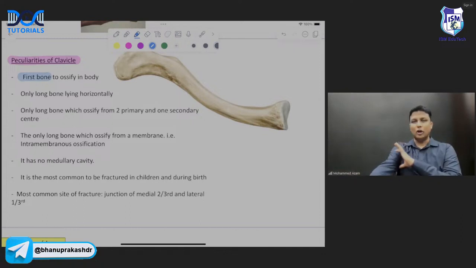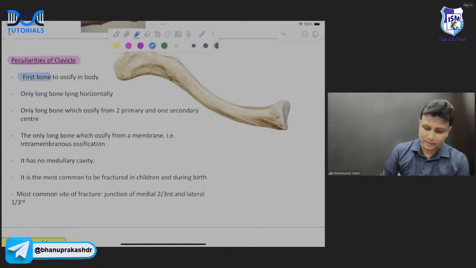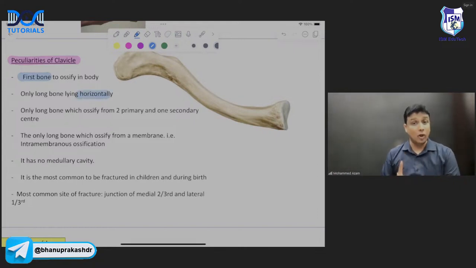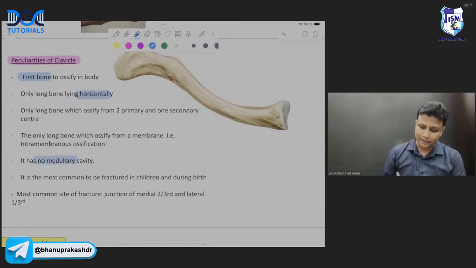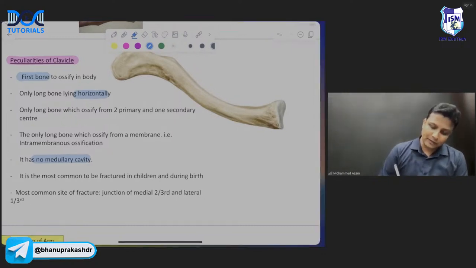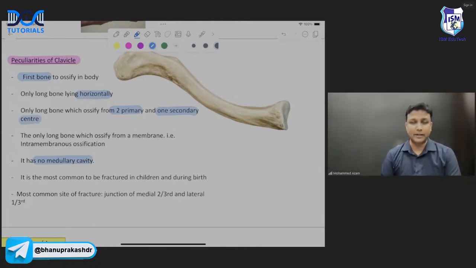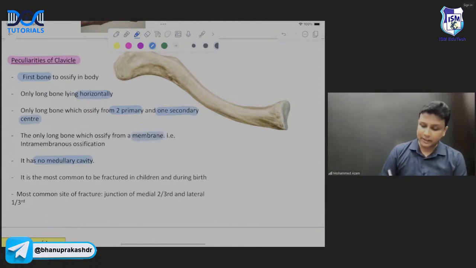If you see all the long bones in our body, they are vertical, but clavicle is a long bone present horizontally. Long bones have a medullary cavity, but even though it is a long bone, there is no medullary cavity. It is the only long bone which has two primary centers and one secondary center. Normally a long bone has one primary center. And this is the long bone which ossifies from membrane.